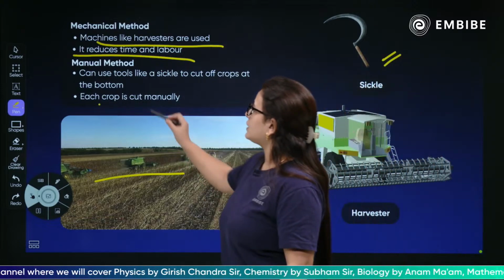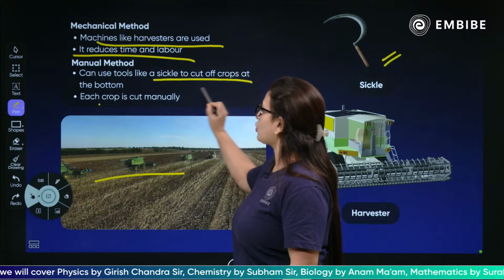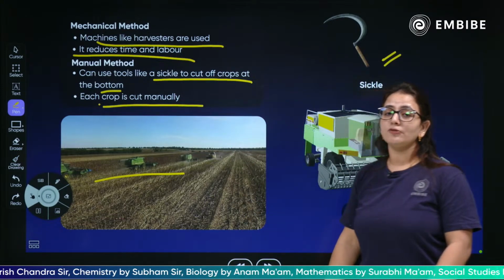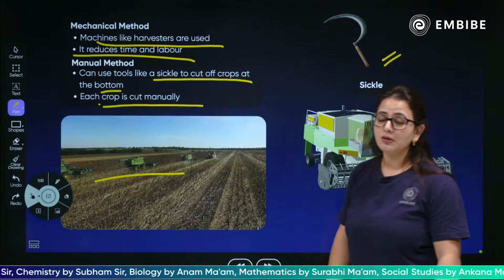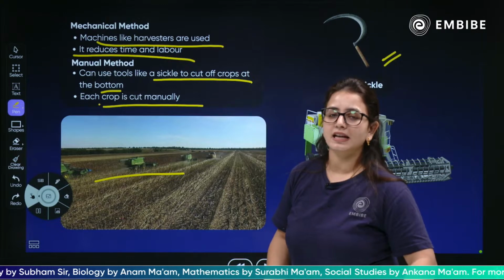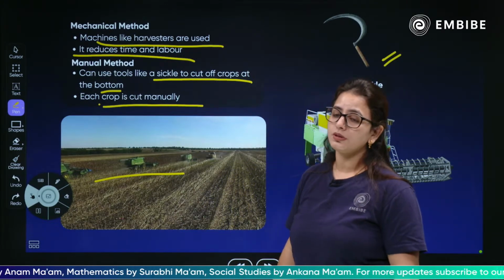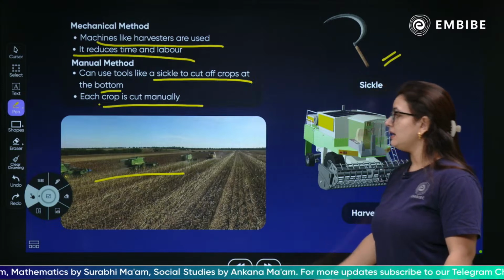The manual method uses tools like a sickle to cut off the crops from the bottom, and each crop is cut manually. Can you imagine how painful it is, how much time it will consume? But yes, of course, it has to be done timely. So through the sickle, we generally remove the crops from the root. So this is the manual method.